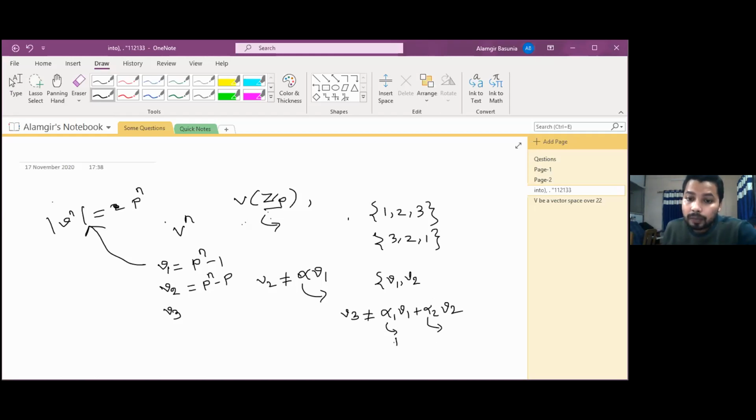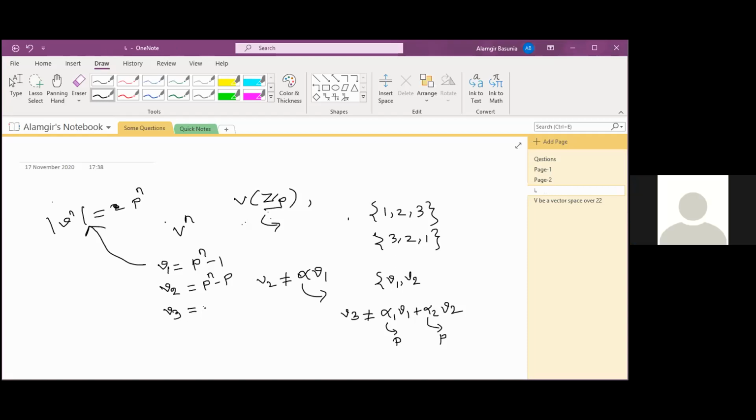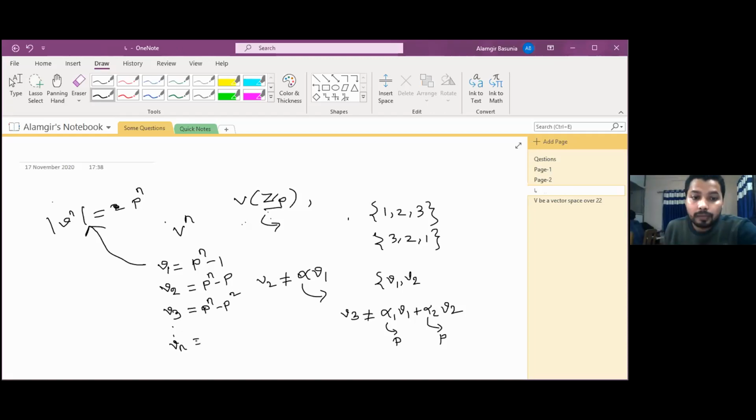That means this one has p choices, this one has p choices, and these choices don't depend on each other. So we can choose p to the power n minus p squared elements. Continuing like this, for the last one, Vn, it will be p to the power n minus p to the power n minus 1.